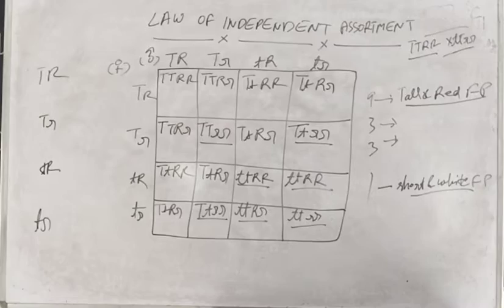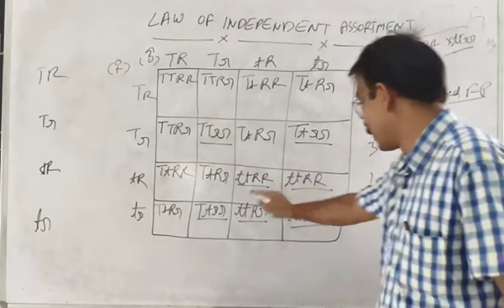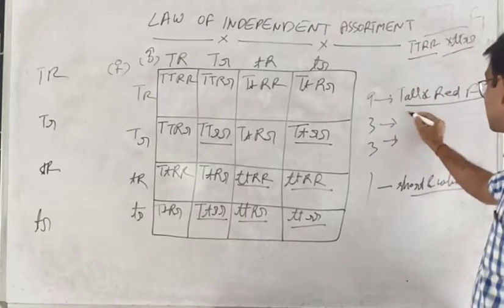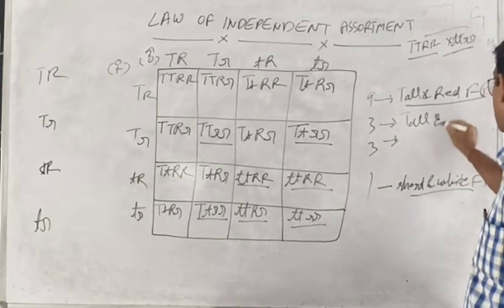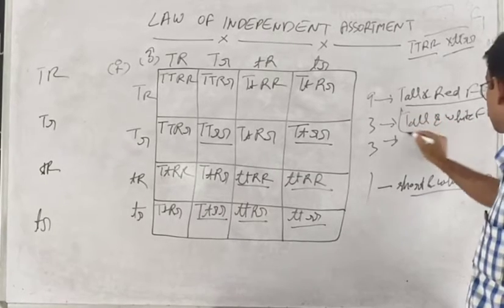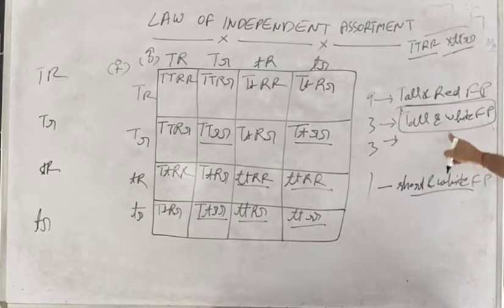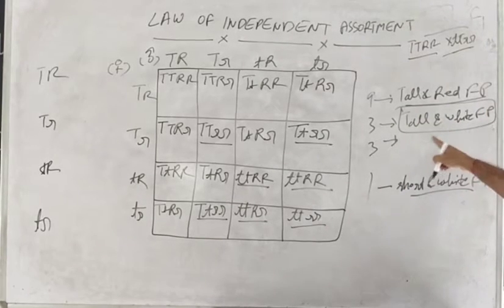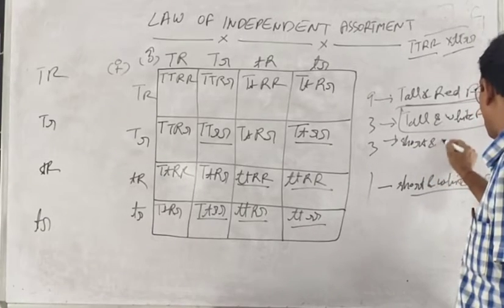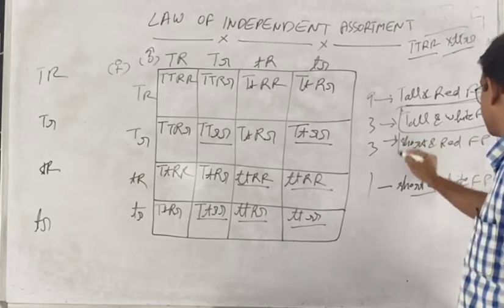But you are observing, here I underlined some of them, that 3 will appear as tall and white flower plants, and the other 3 will appear as short and red flower plants.